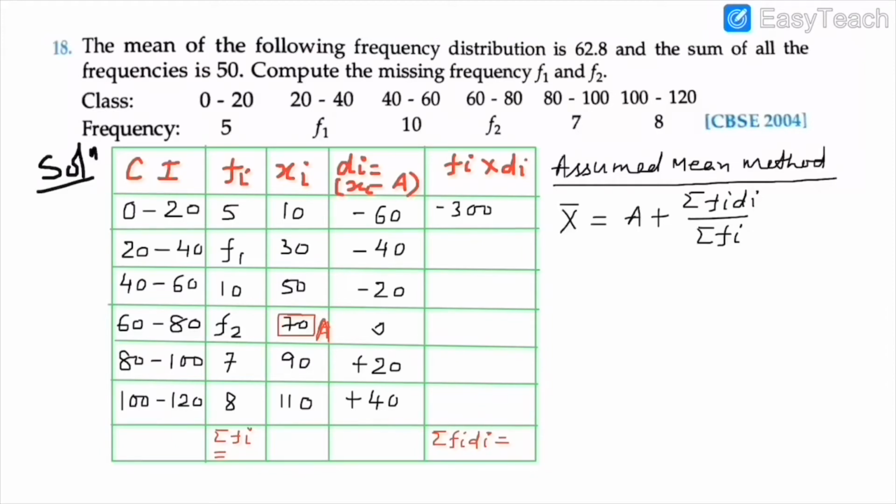F1 into minus 40, so it will come minus 40 F1. Now 10 into minus 20, minus 200. F2 into 0 is 0. 7 into 20 is plus 140. 8 into 40 is plus 320.